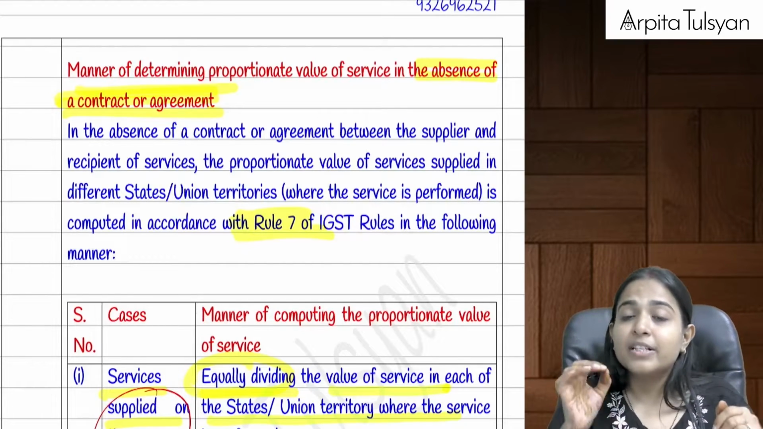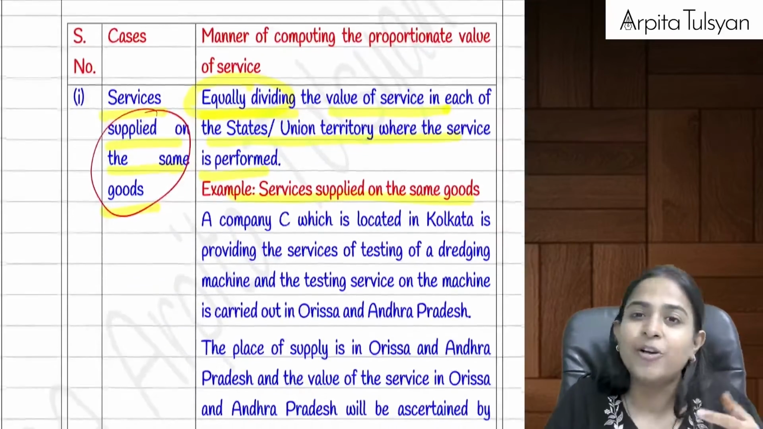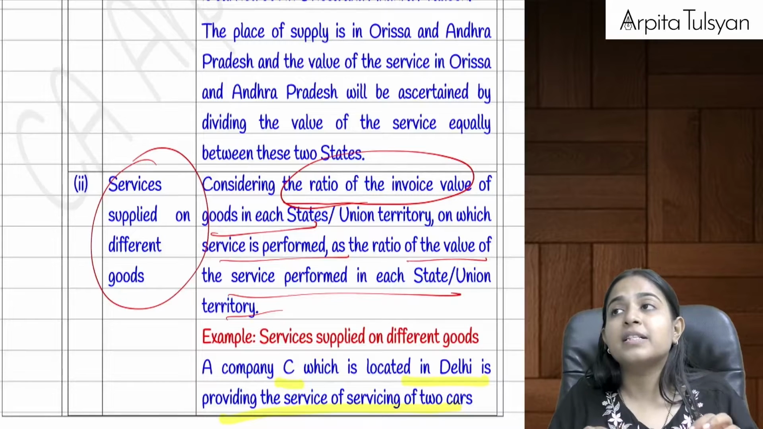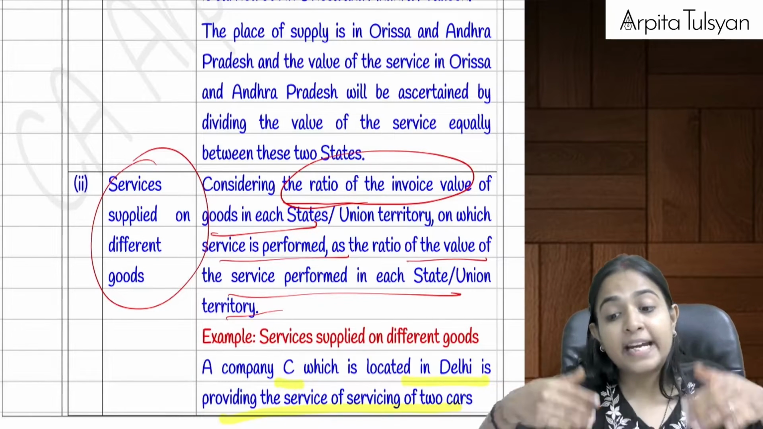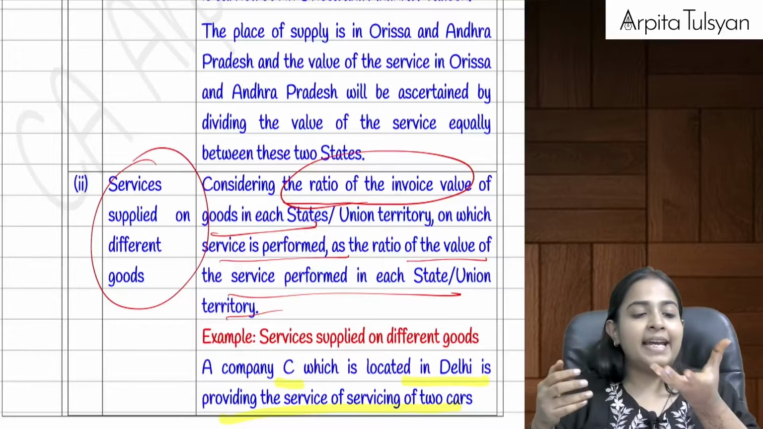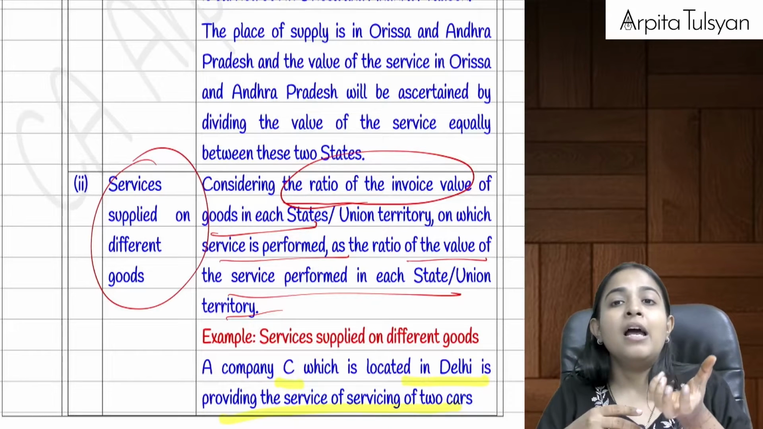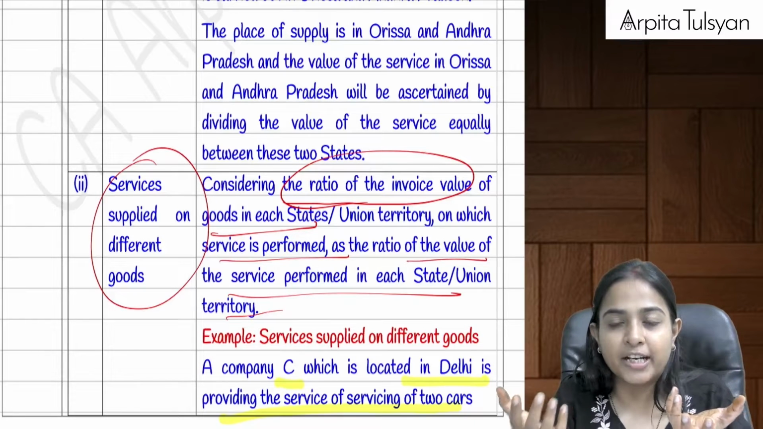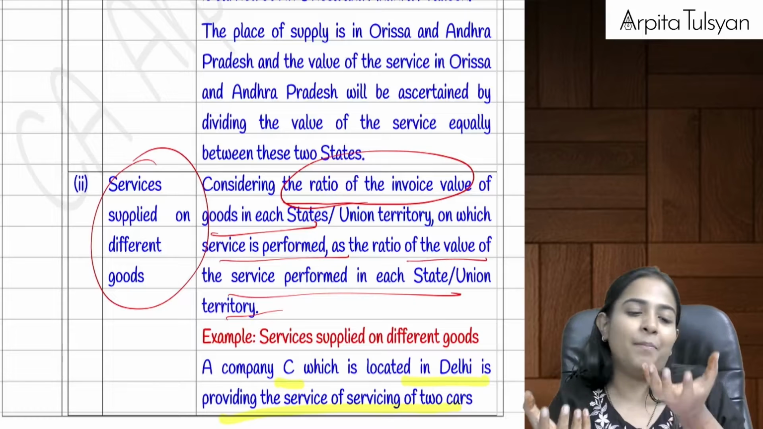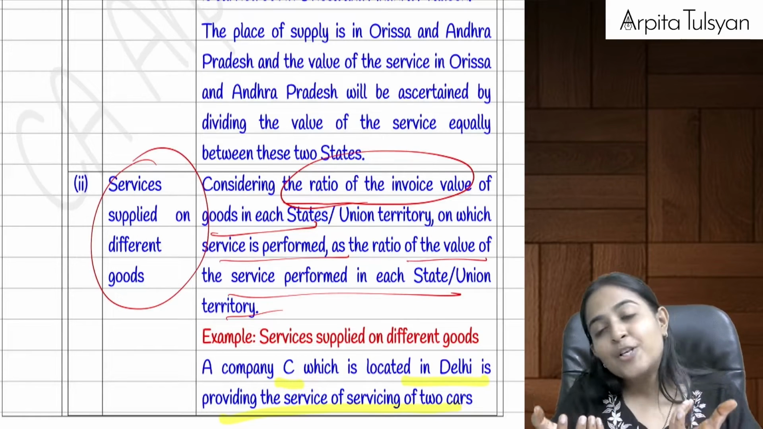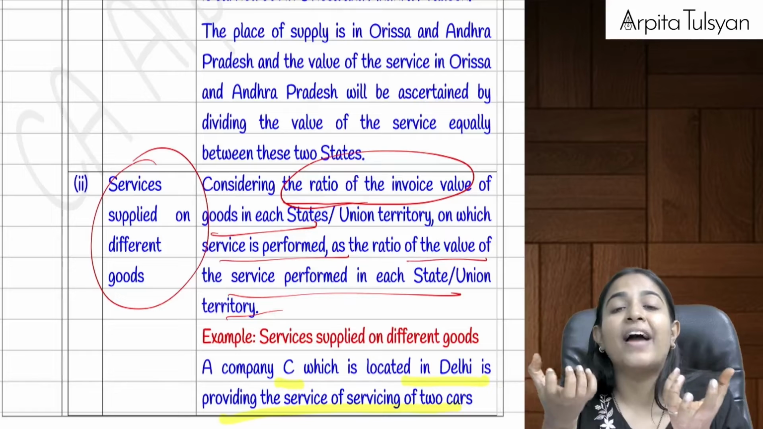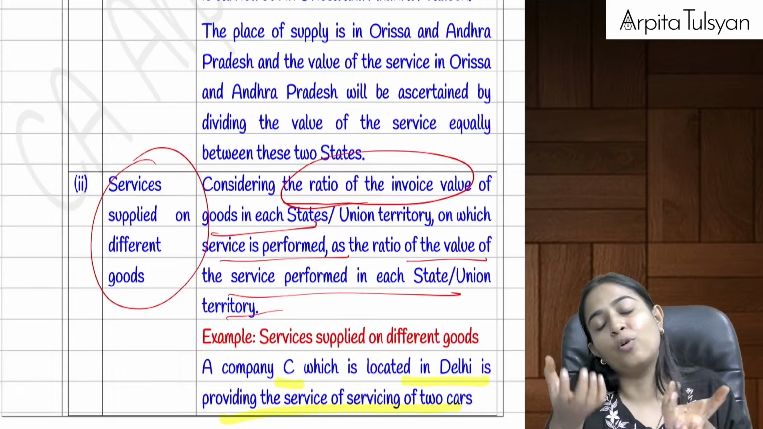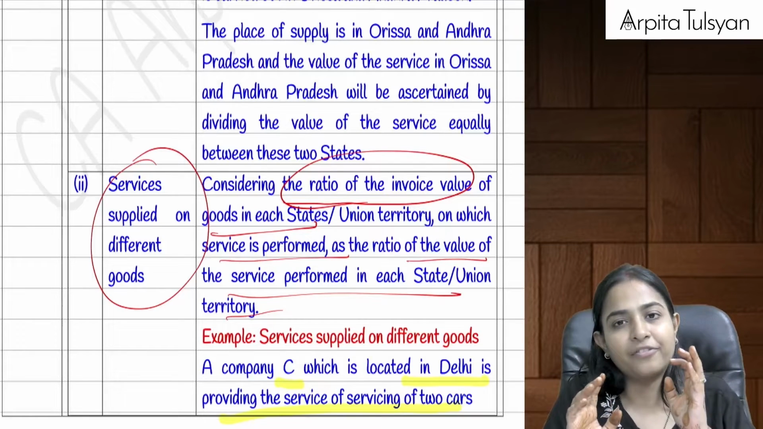Okay, now next, if the services are supplied on different goods. Okay, till now it was the same goods but in different states. Now if the services are supplied by us on different goods in different states. Okay, let's say in Mumbai the service was provided on X plant and machinery, and in Ahmedabad the service was provided on Y plant and machinery. Then in that case, now you cannot do equal because the value of these machinery will be different. So it will go in the ratio of invoice value of this machinery. If this machinery is of 10 crore, if this machinery is of 50 crore, so it will go in the ratio of 10:50 or 1:5.